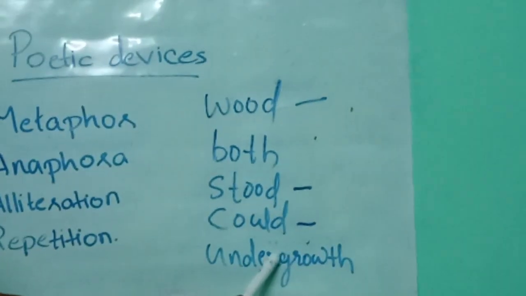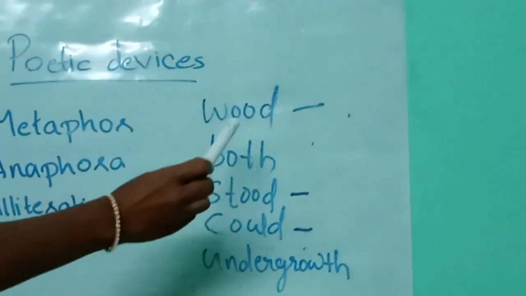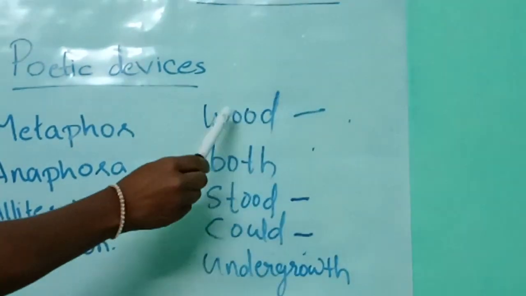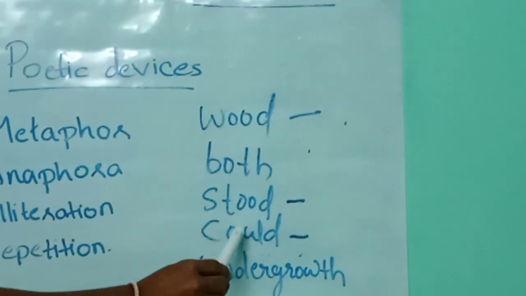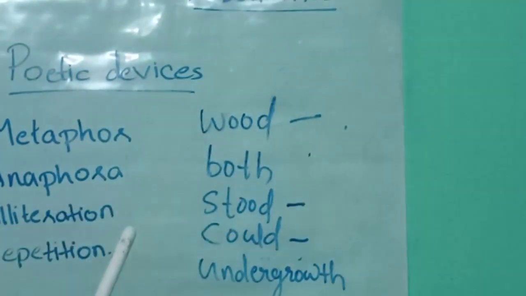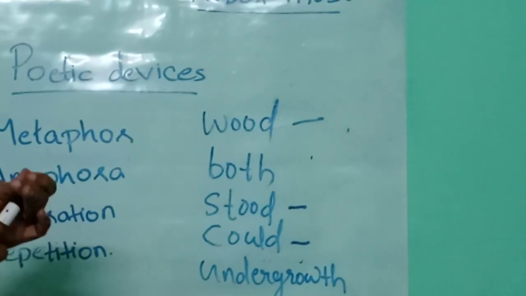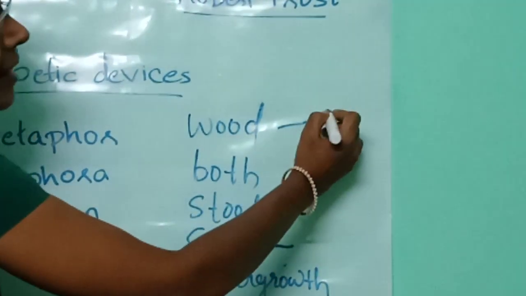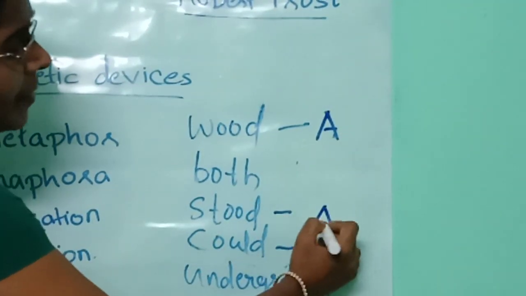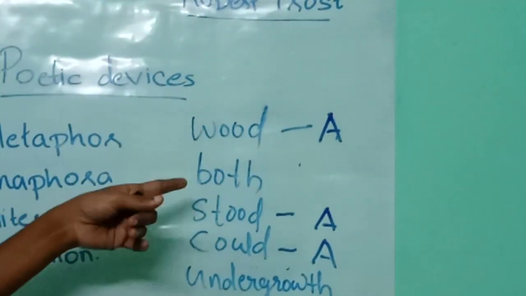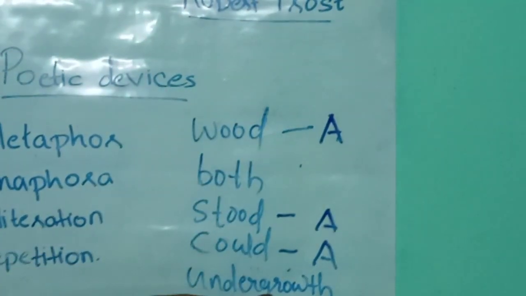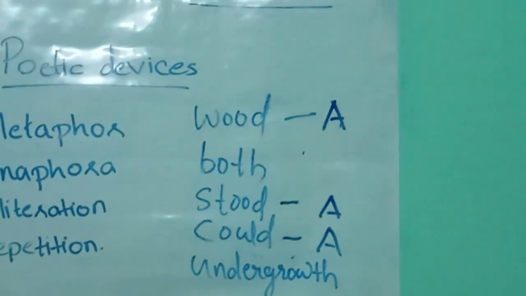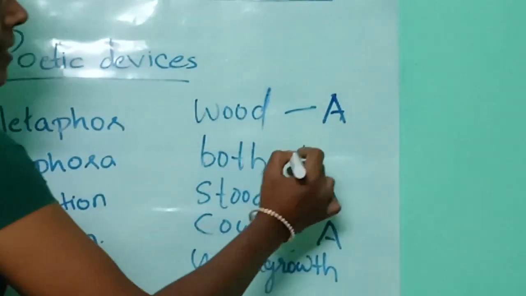Here, the words wood, stood and could rhyme with each other. They end with the same sound: would, stood, could. So I am going to write the letter A here for the rhyming words. Then listen, the words both and undergrowth end with the same sound. The word both rhymes with the word undergrowth. So I am writing B here.